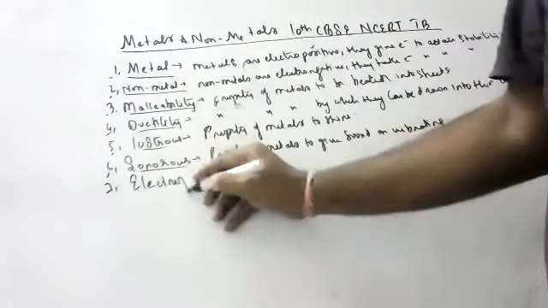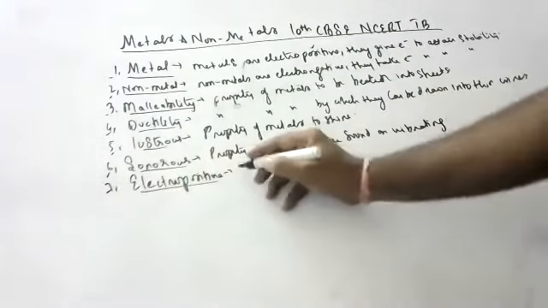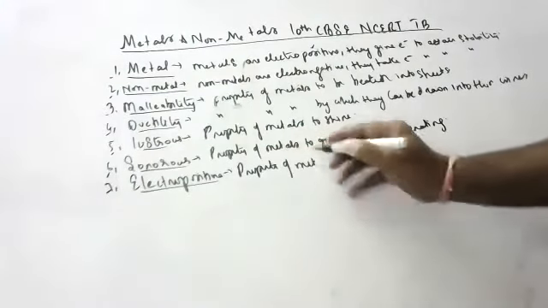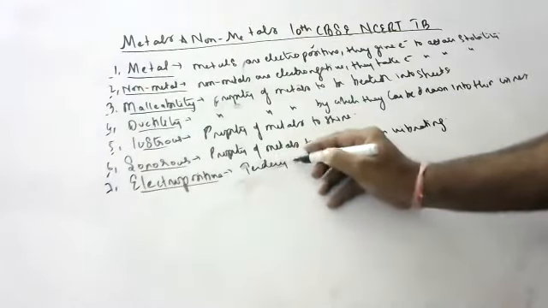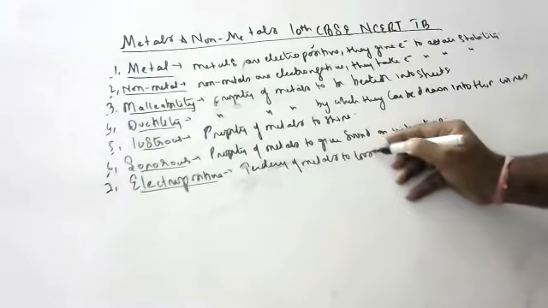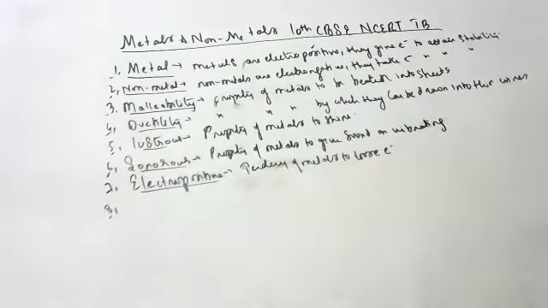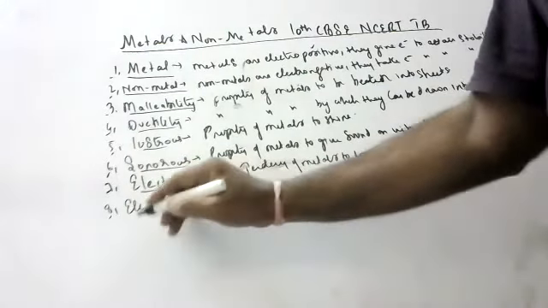Next one, electropositivity. We already studied electropositivity in periodic classification. What is electropositivity? It is the tendency of metals to lose electrons.